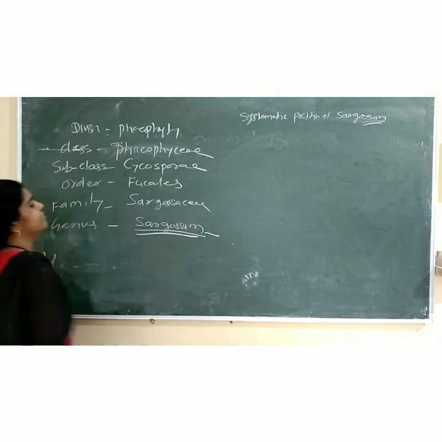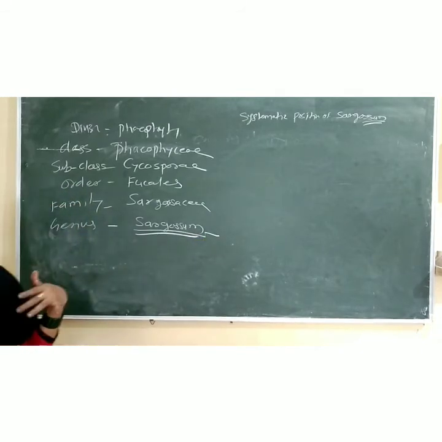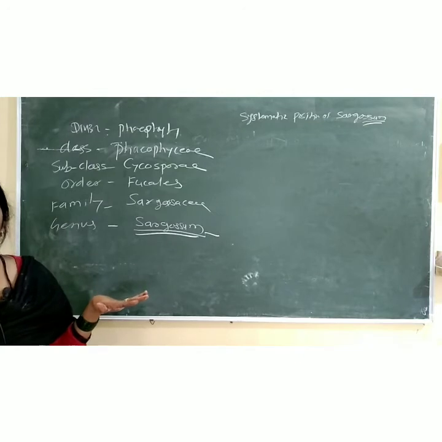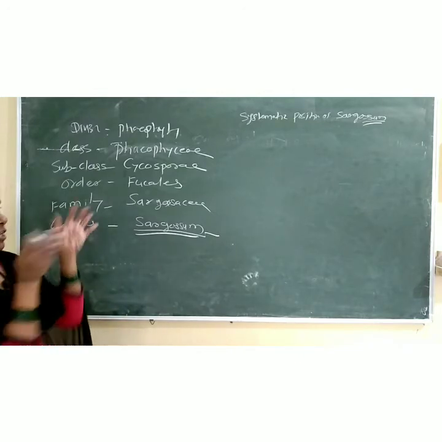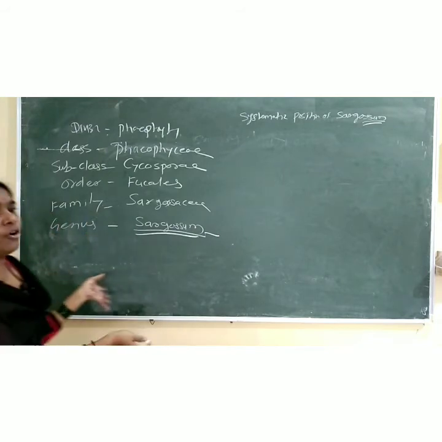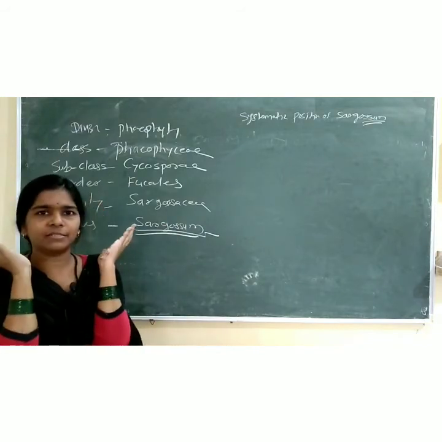You know very well, at the end of the systematic positions, for each and every genus, what do I do? Just close your eyes, first watch the blackboard, and close your eyes. Okay.